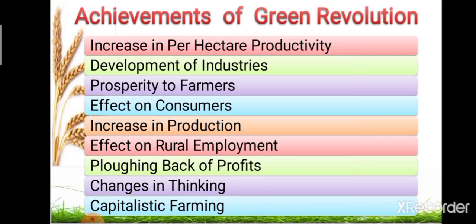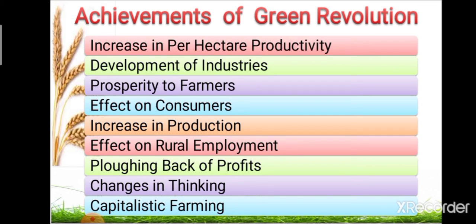Okay, and the next point is changes in thinking. Green Revolution has changed the thinking of rural people. The farmers adopted new agricultural technology and participated in Kisan Melas organized by Ludhiana University, gathered new knowledge and applied it in agriculture. So Green Revolution brought changes in the thinking of farmers. As their thinking changed, farmers could adopt new technology in their fields and increase production.